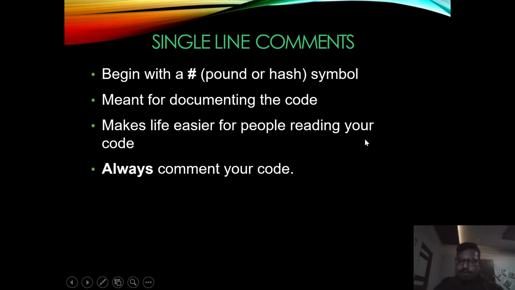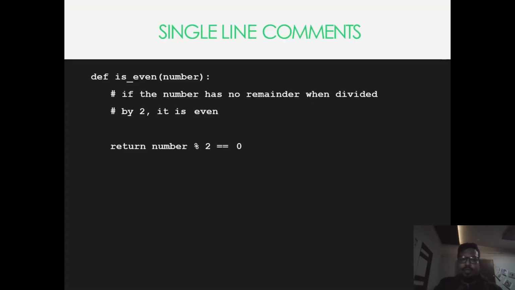So it is always better to comment your code. This is one example which I have already given over here, where I have created a function, and in that function I have just written a comment. Okay, so this part will be ignored by your interpreter.